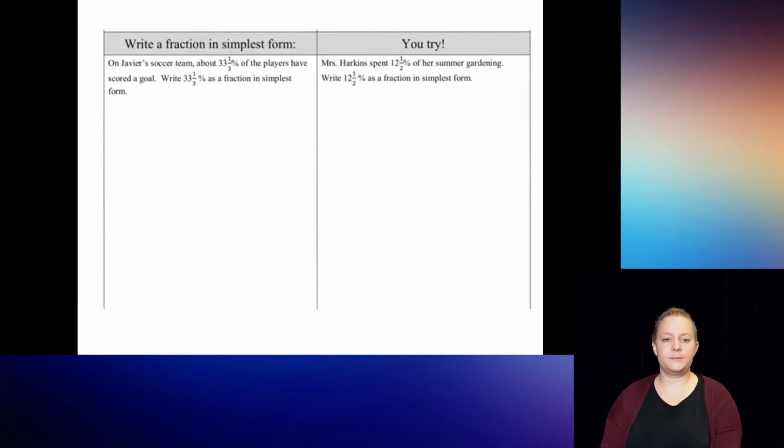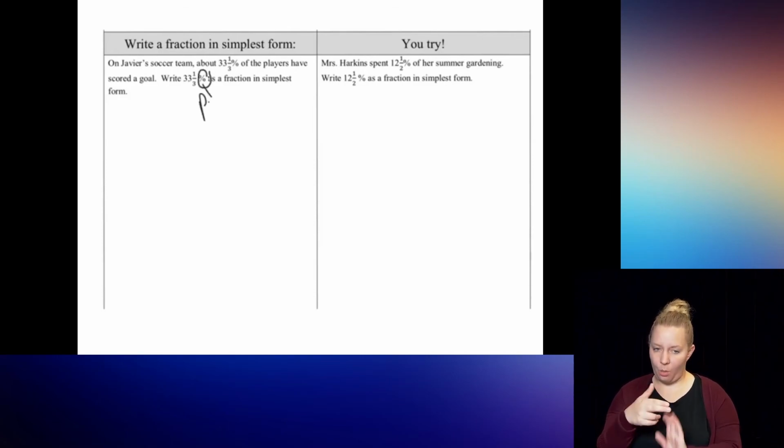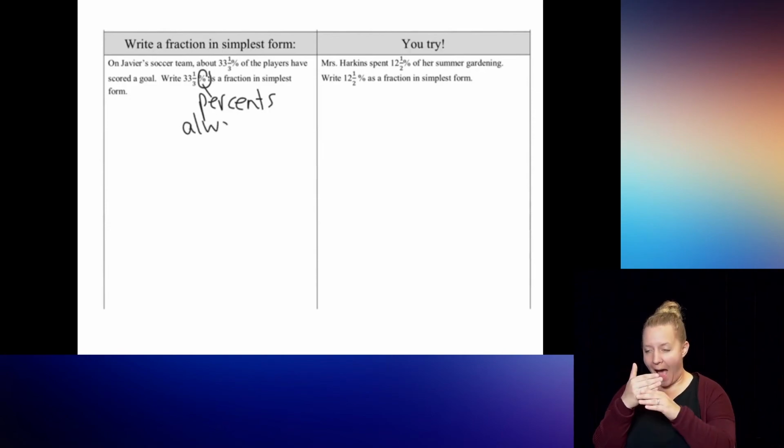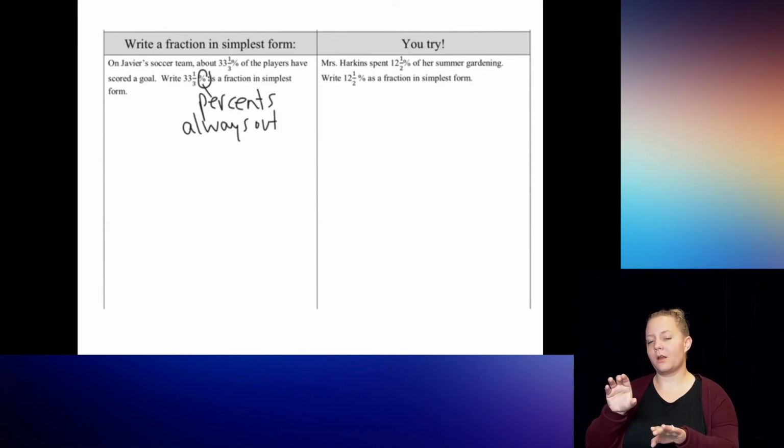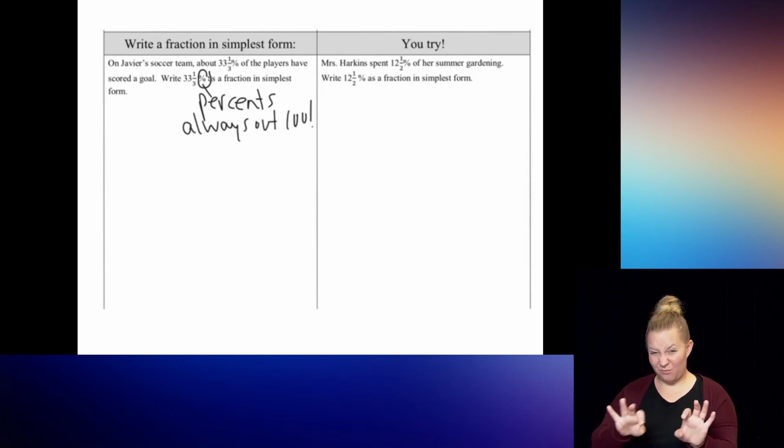For our last example, you just need to remember that percents are always out of what? Always out of 100. So let's make that mark and just say percents are always out of 100. The reason why that's important is because so many times students just take this percent and make it an improper fraction, say 99 plus 1, 100 thirds, and then say that's the answer. But that is not, because they never did anything with the percent sign.